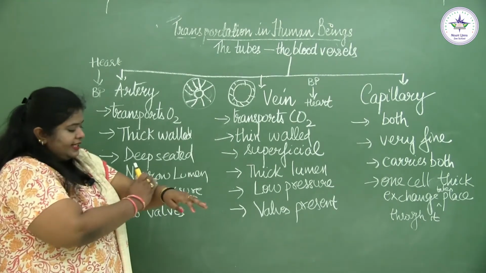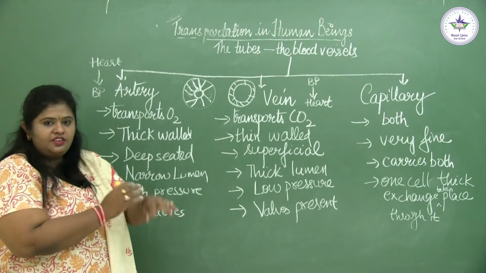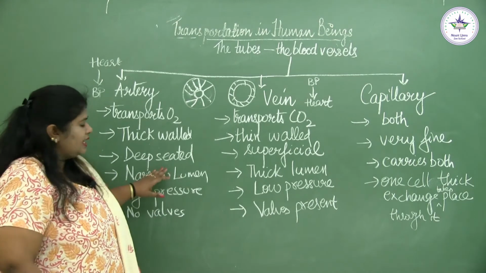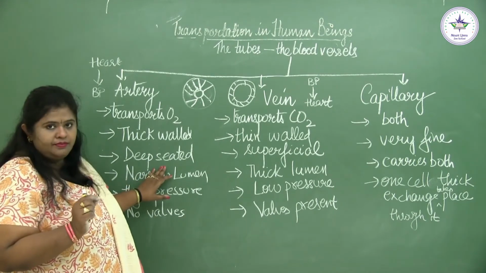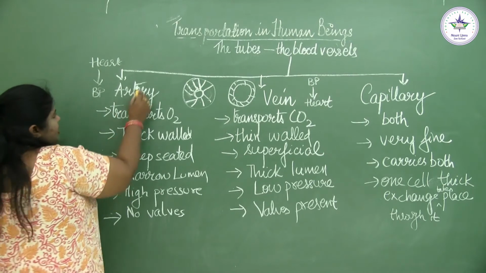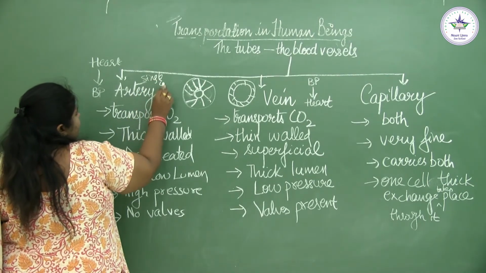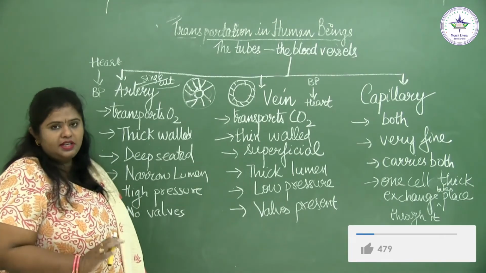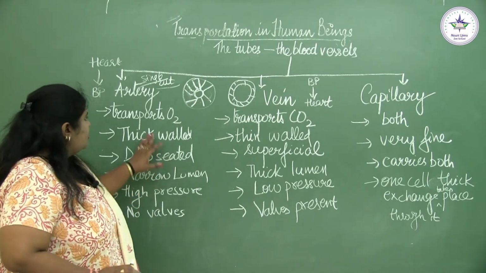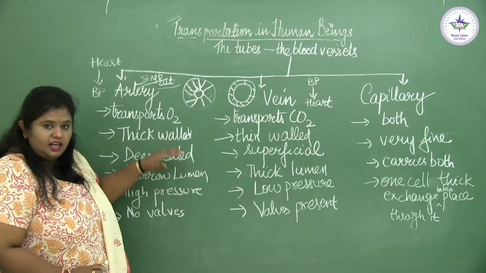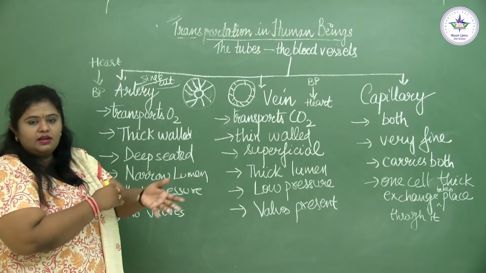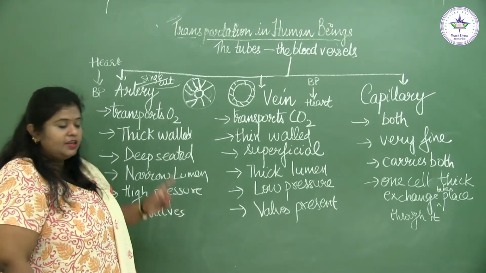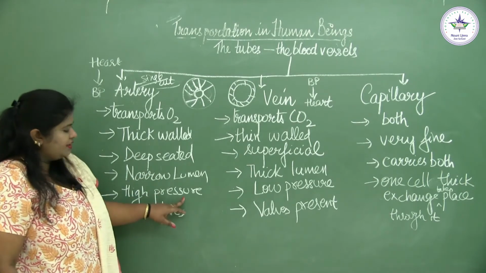These arteries are deep seated. They are not superficial. If you talk about your hand, the arteries will be just inside. Why inside? Because of a single cut. If you put a single cut in this artery, your whole blood will flow out, which will lead to instant death. So as to prevent this, the arteries are usually deep seated. They are present inside. They are not present just outside where you are able to see them. What you are able to see are your veins. These are not arteries. In arteries the blood is flowing at very high pressure.